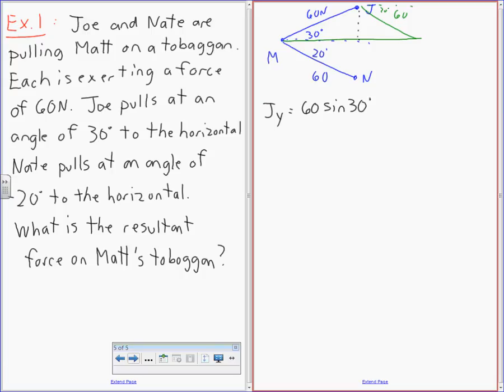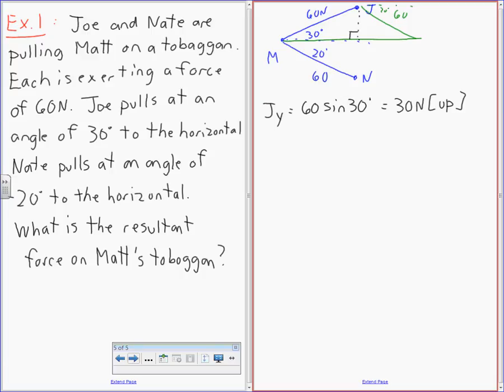Now, if you're asking how did he get that? What I did was I either memorized it from physics. I don't like using memorizing though. I would use this as a right triangle here, right? So opposite over hypotenuse is going to give you that. Sine 30 is 1/2, so that should be 30 newtons. I'm going to call that up. And you sort of need to get a direction for each one of those. Does that make sense how I did that? The logic?